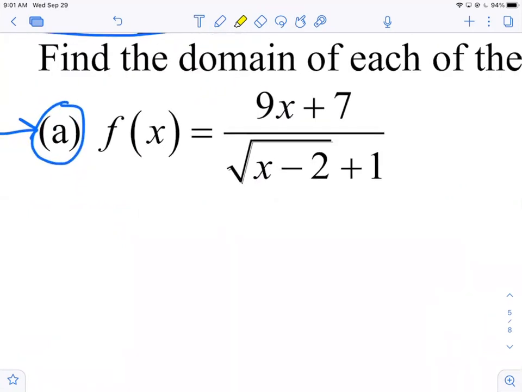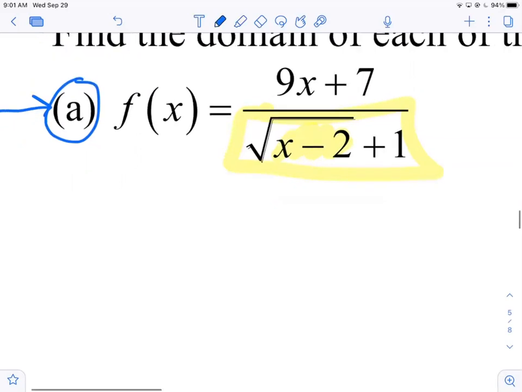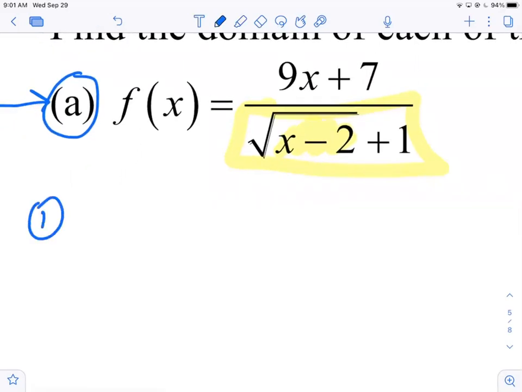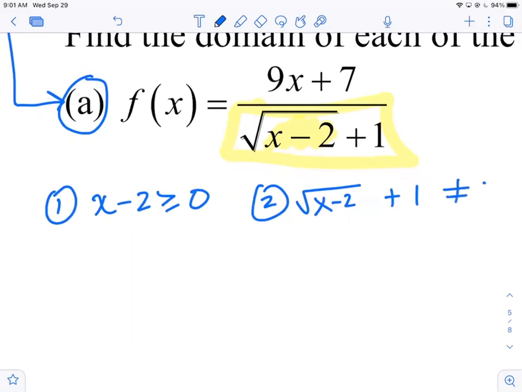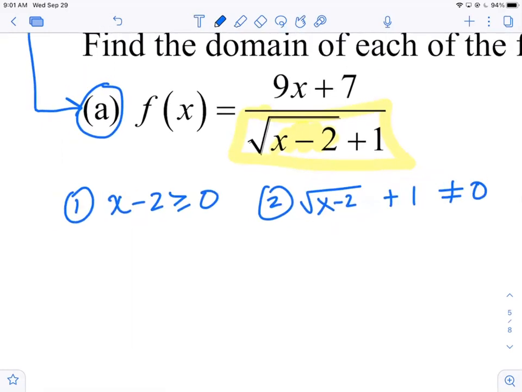So, is the numerator of any concern to us if we're looking just for the domain? No, not the domain. But the denominator, we have a square root with a variable underneath it, and of course we have a denominator. So we'll treat those as 2 separate cases. Number 1, we take the entire radicand and we say it's greater than or equal to 0, right? Let's put up the entire denominator. The entire denominator, that +1 is outside, cannot be 0, okay? So we set it up.